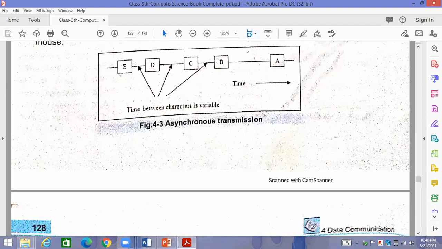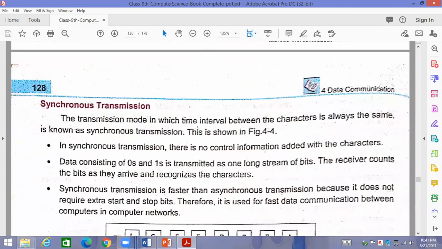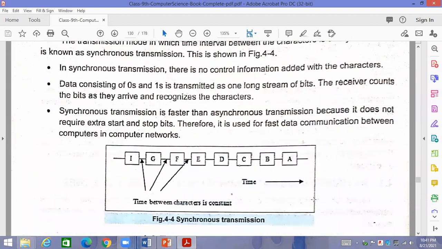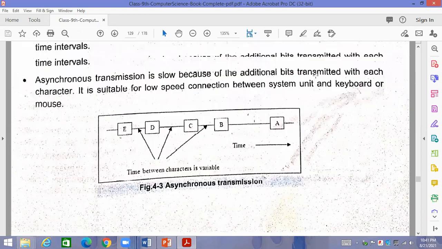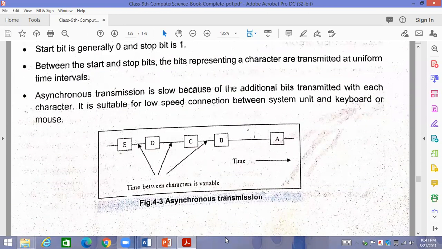So this is one character. This B is one character. So this B will be 0, 1, 0, 1, 0, 1, 0, 1 with start bit and stop bit in this way. So that's why I have explained this. I asked, is this thing clear or not? And I appreciate your question. I have given you the detailed diagram, which is explaining the point in a proper way, that the characters are going and each character is in terms of bits and each character has got one start and stop bit. This point is clear? This point is clear or not?